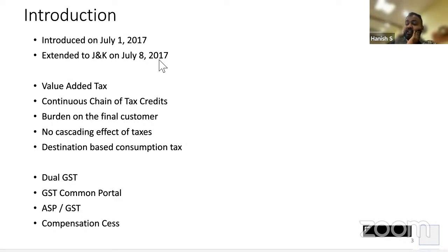So that is why compensation cess was introduced, only for 5 years. 5 years over. But once the lion has tasted blood, now he cannot do anything other than eating that only, right? So after 5 years, technically, compensation cess should have been removed from the syllabus now. It is still there. Now the center will enjoy. For the first 5 years, states were compensated. Now the center is going to take it.